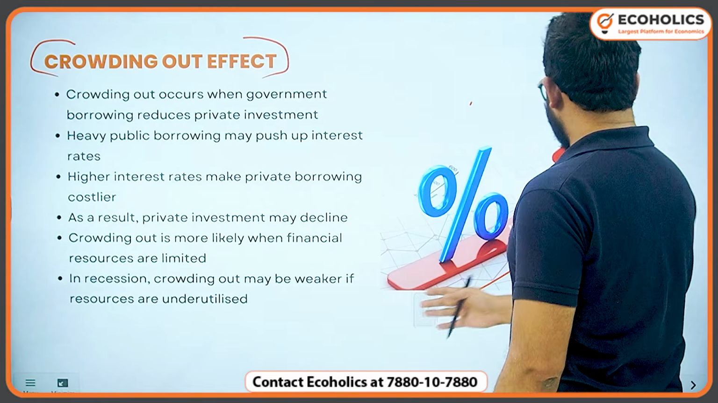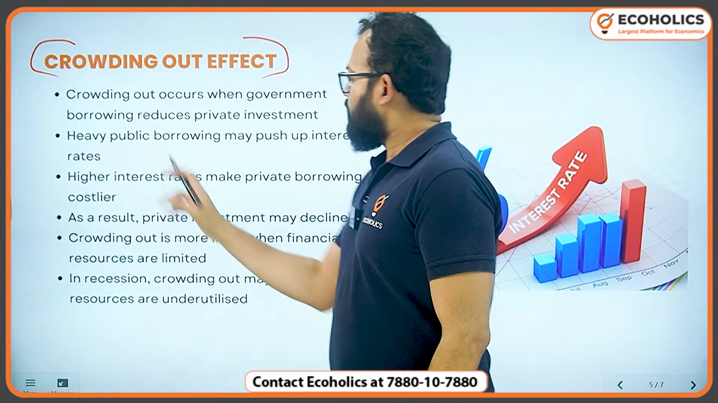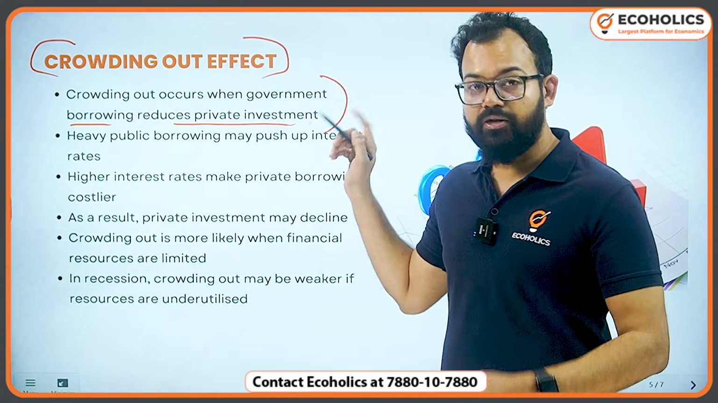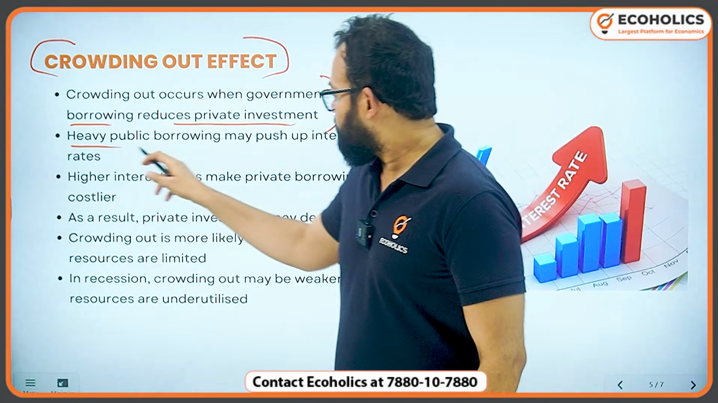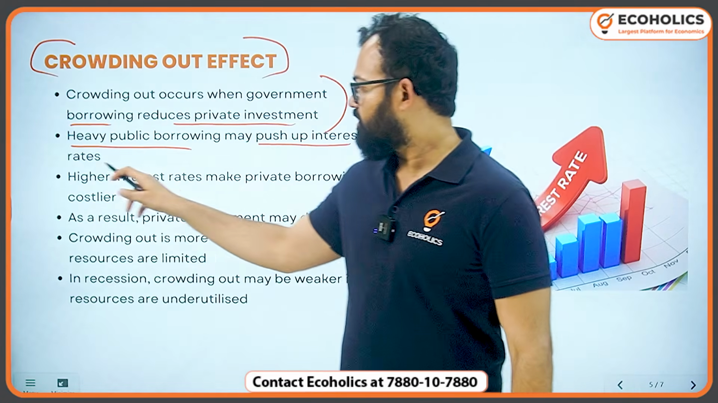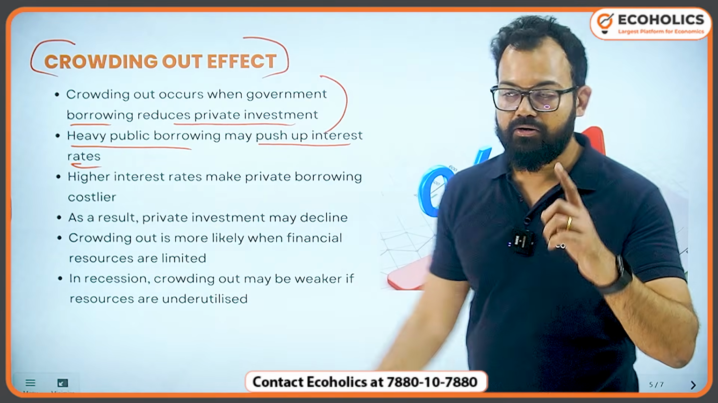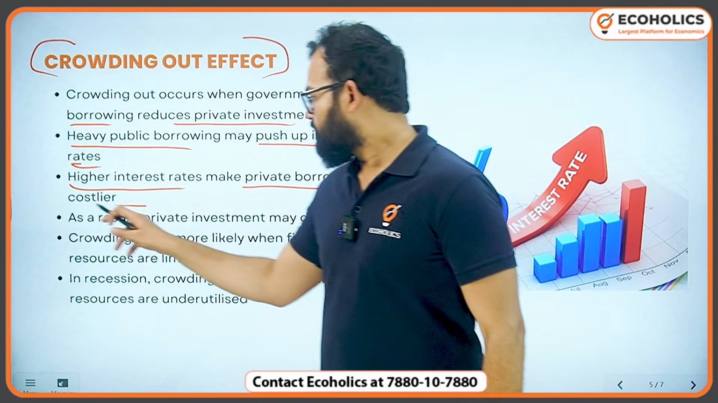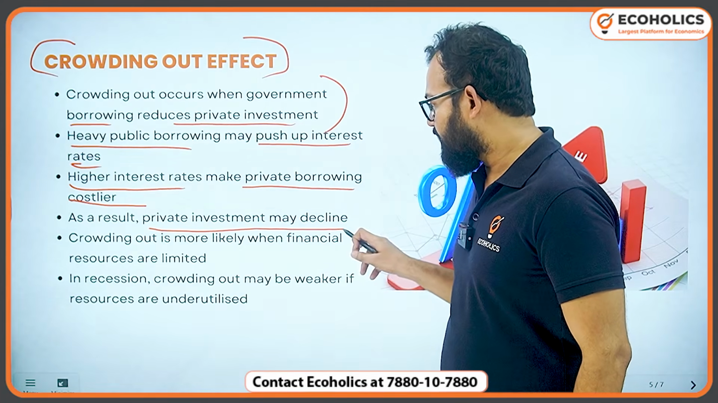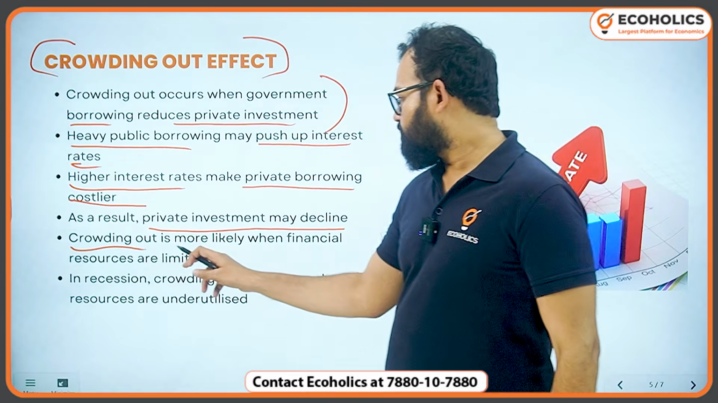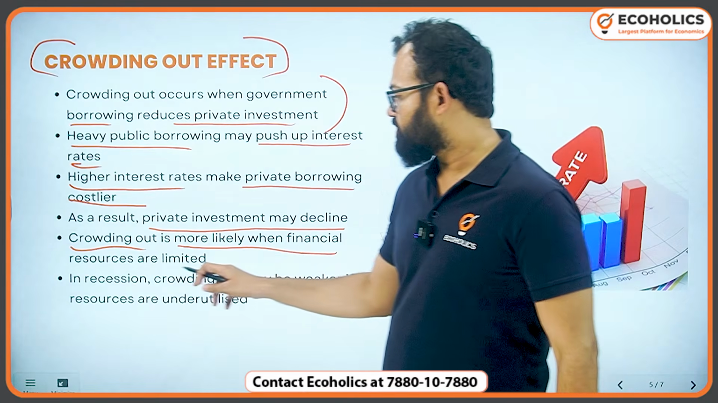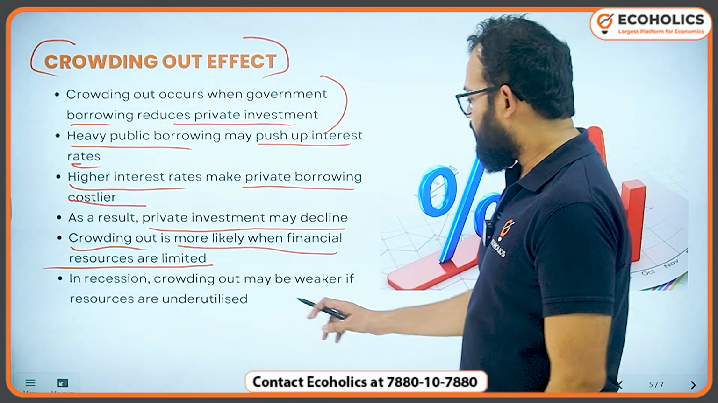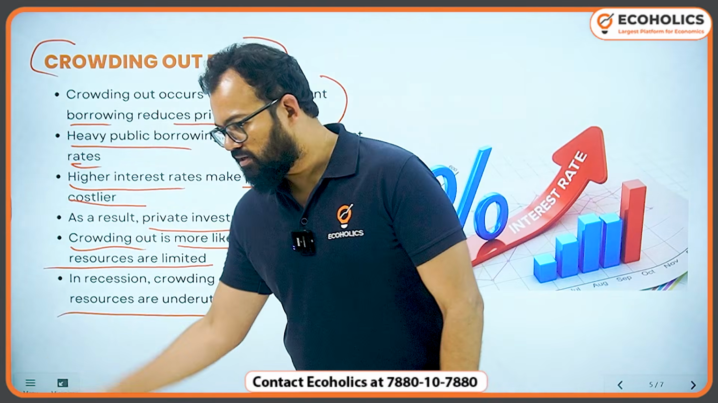Okay, let's move. Crowding out occurs when government borrowing reduces private investment. I hope now you are able to understand this. Okay? Heavy public borrowing may push up interest rates. I hope now this line is able to get into your head. Higher interest rate make private borrowing costlier. So as a result, private investment may decline. And crowding out is more likely when financial resources are limited. Okay? And in recession, crowding out may be weaker if resources are underutilized.